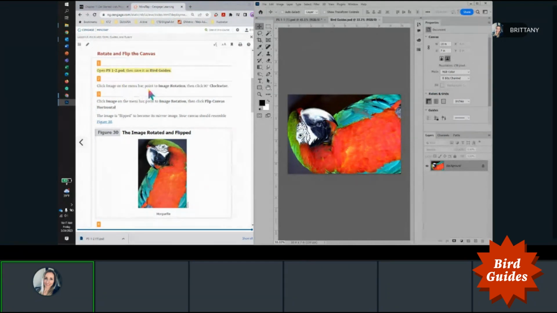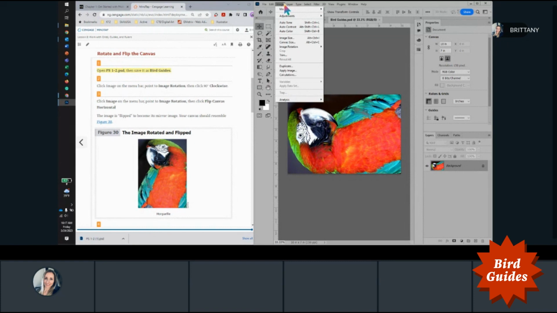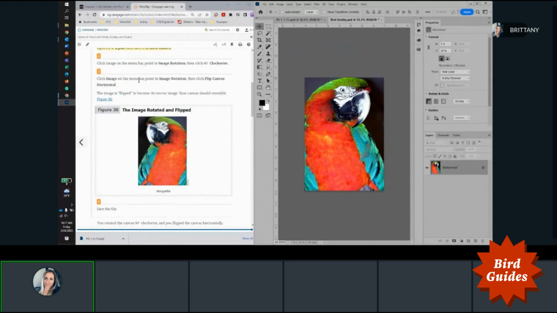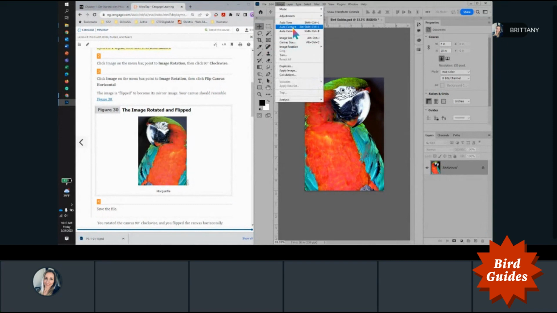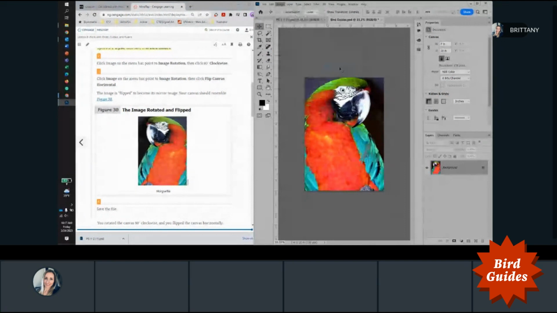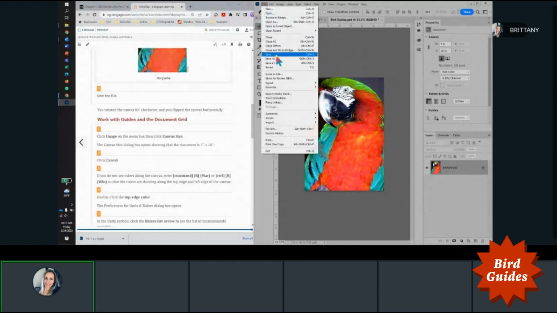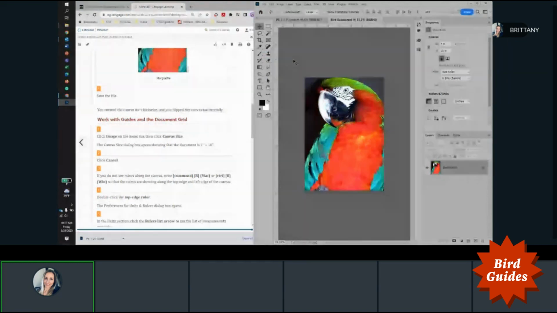All right, so click image on the menu bar, point to image rotation, click 90-degree clockwise. So image, image rotation, 90-degree clockwise. Click image on the menu, point to image rotation, and then click flip canvas horizontal. Image, image rotation, flip canvas horizontal. And then do a save. Not save as, just save.